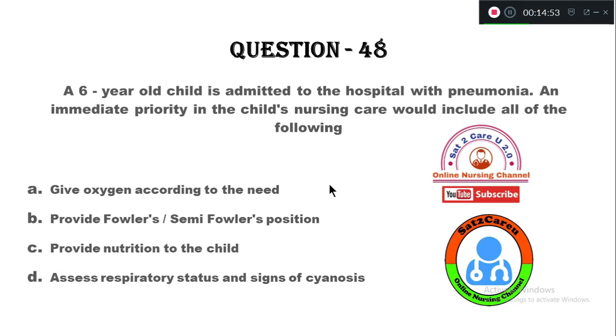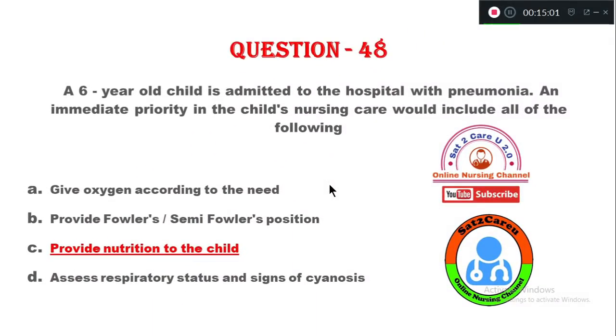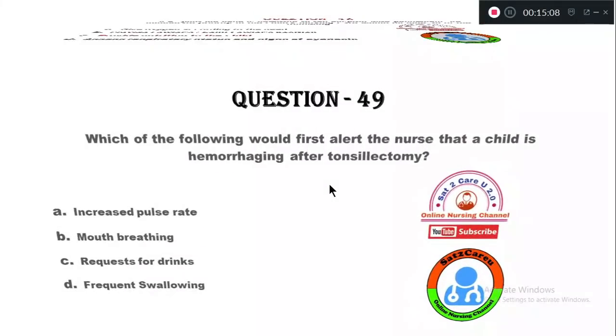So for a 6-year-old child who is admitted with pneumonia, the priority nursing care includes option C, provide nutrition to the child. Good nutrition is necessary to fight against the pneumonia.